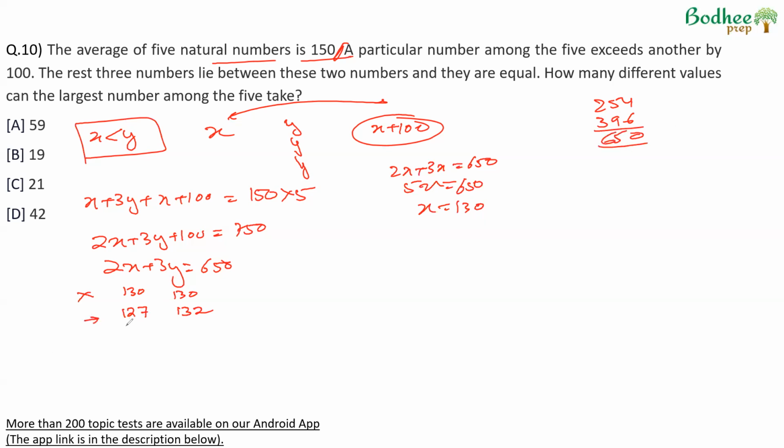The next could be, again, we subtract 3. So this becomes 124, and this becomes 134. The solutions will go in cross steps. So we'll keep subtracting 3 on one side, adding 2 on the other side. So this could be one solution for x and y, and so on.